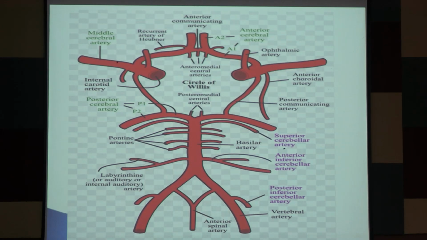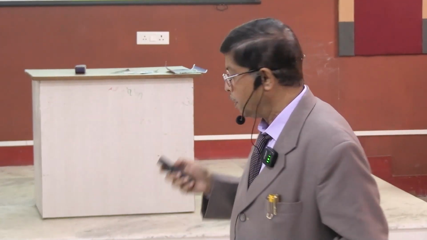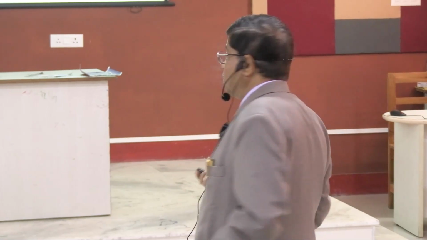From the P1 segment, it usually supplies the central part of the brain, the midbrain, medulla, and inferior surface of the cerebellum. Sometimes it supplies in the distal part, mainly in the P2 segment. They supply some part of the cerebellum. But here, most important is the posterior inferior cerebellar artery, because it supplies the medulla, lateral surface, and also the inferior surface of the cerebellum. It produces peculiar symptoms, lateral medullary syndrome, which you were asking about.